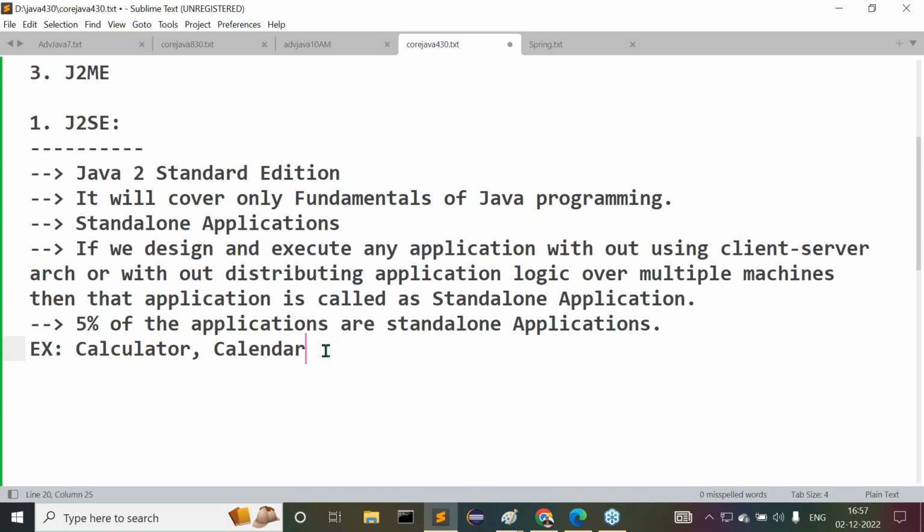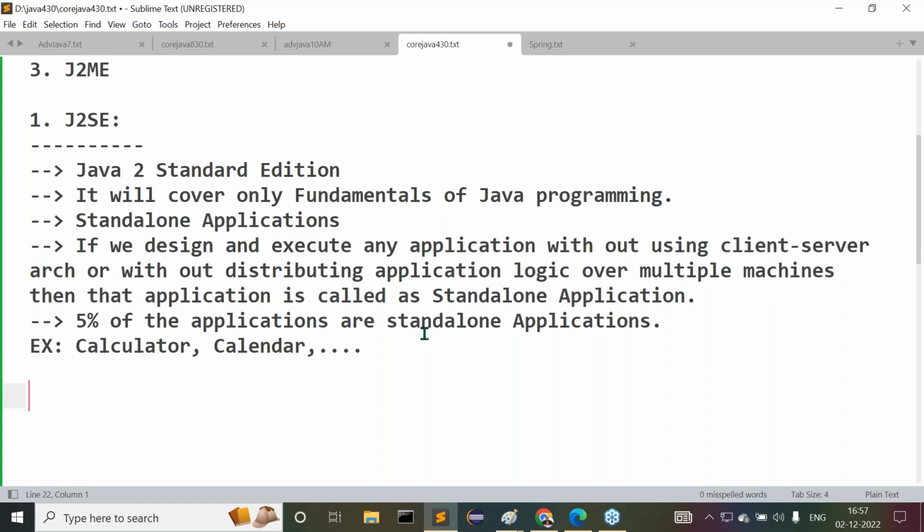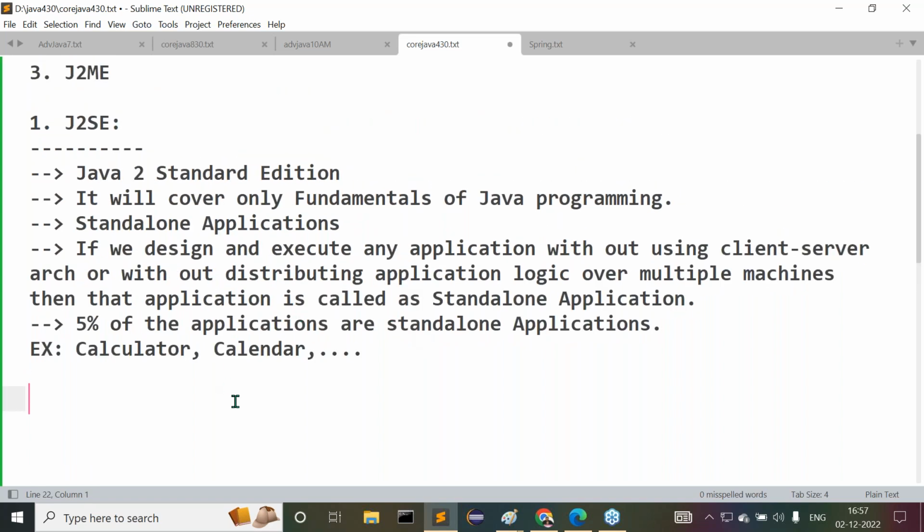Like this, so many examples are available of standalone applications. Then I have a question, guys. Observe carefully. My question is, sir, only 5% of the applications are standalone applications.